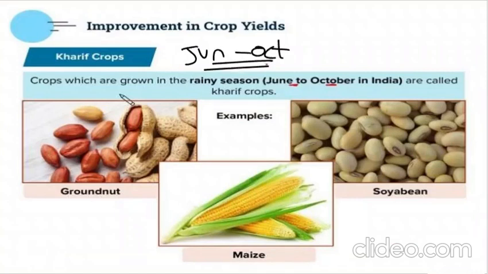June to October, the Kharif crops are grown when the rainy season is there. Correct. For example, groundnut, maize or corn, then the soybeans. All of these are produced in the rainy season. So that is Kharif crops.